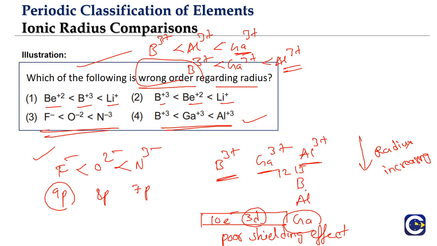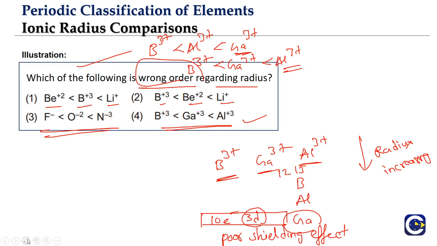But if we are aware of this exceptional trend in the 13th group, in both atomic radius and ionic radius, we can say straight away that option 4 is correct, which is not the wrong order, because we are looking for the wrong order. Looking at option 1 and option 2, one of them must be the wrong order, because for the same species we are giving two different orders. It should be either 1 or 2.